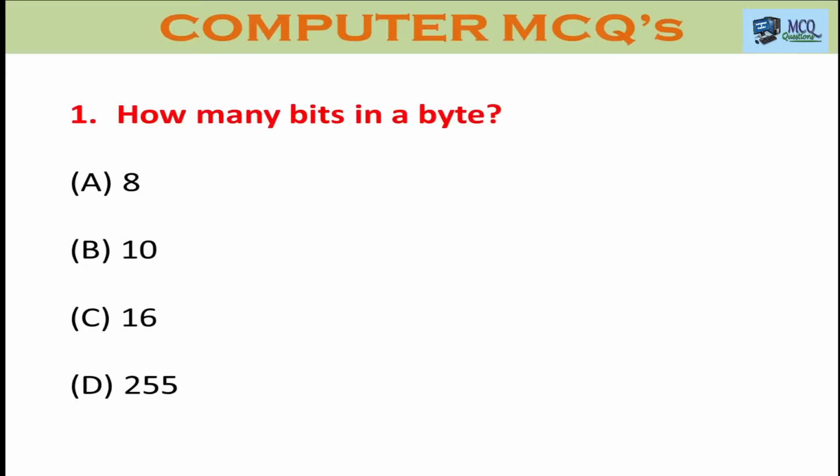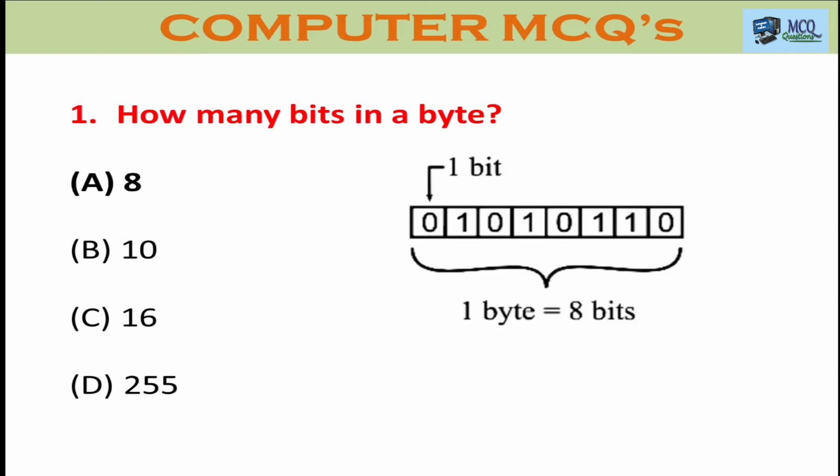Question number 1. How many bits in a byte? Option A 8, option B 10, option C 16, option D 255. The right answer is option A, 8. You can see the picture on the right side. 1 byte is equal to 8 bits.